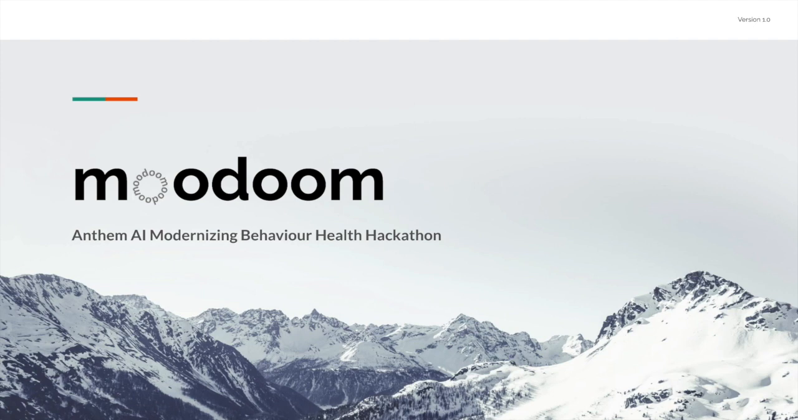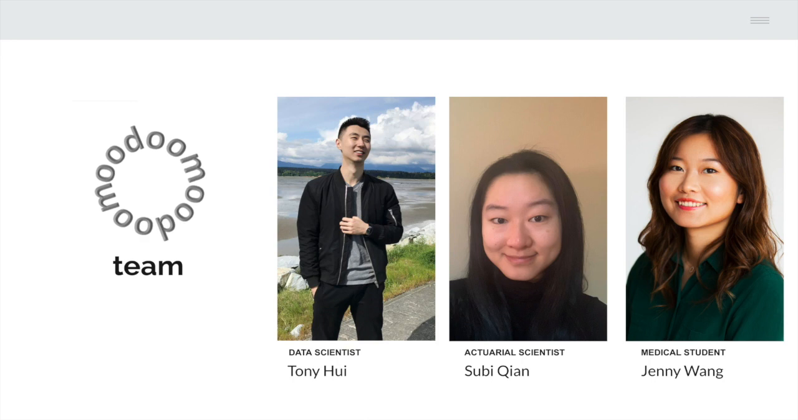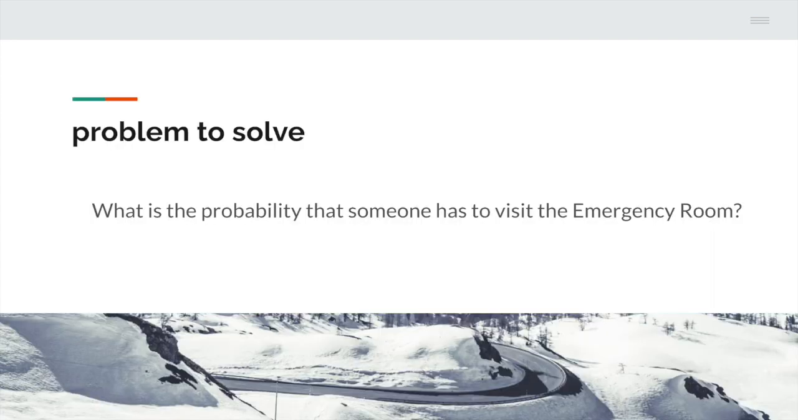Today, we're here to present moodoom, a machine learning model that predicts the risk of ER admissions. moodoom is built by a team with over 10 years of combined experience in data science as well as medical expertise. The problem we're trying to solve is to predict the probability that someone has to visit the emergency room. If we can solve this problem, that means we can improve primary patient care, improve operational efficiency, and mitigate loss.